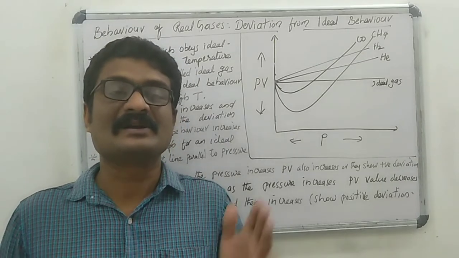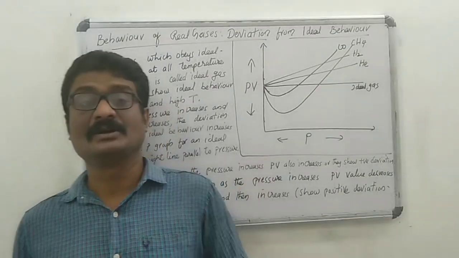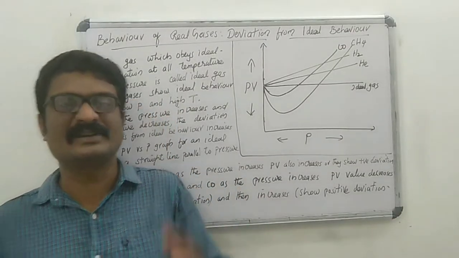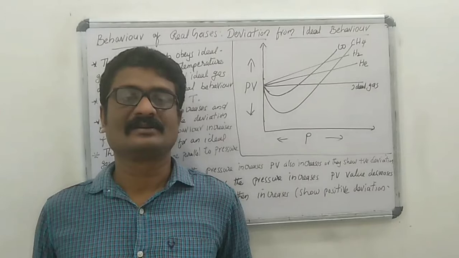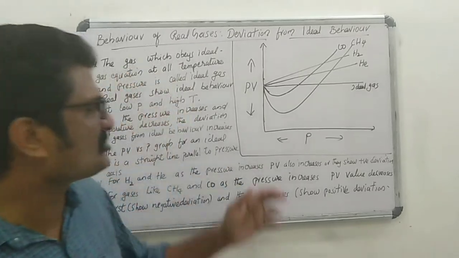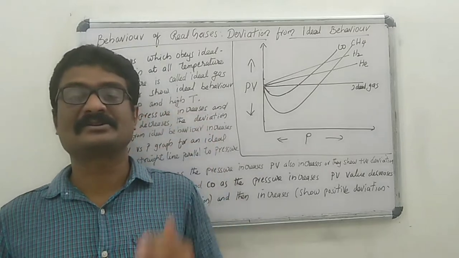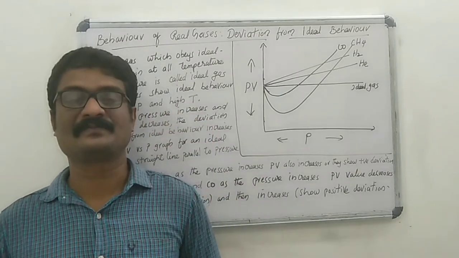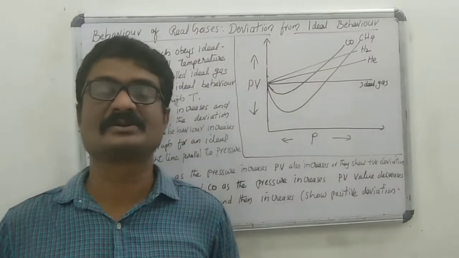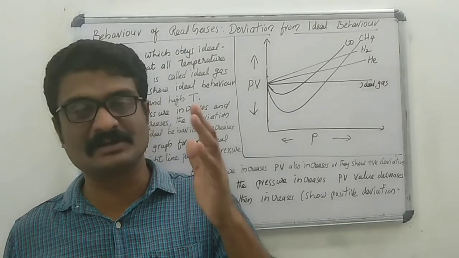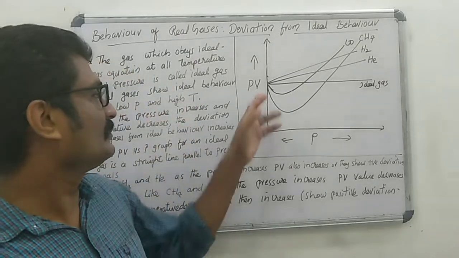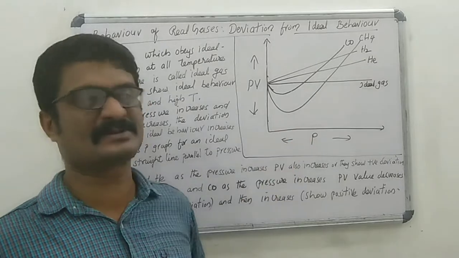To test behavior of real gases, we can plot PV versus pressure graph at a constant temperature.